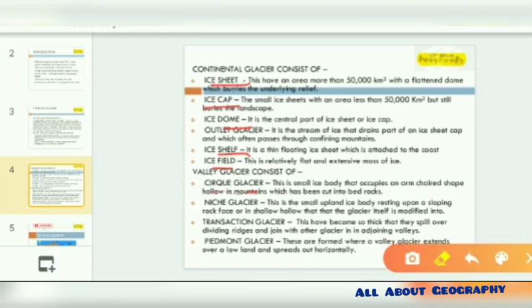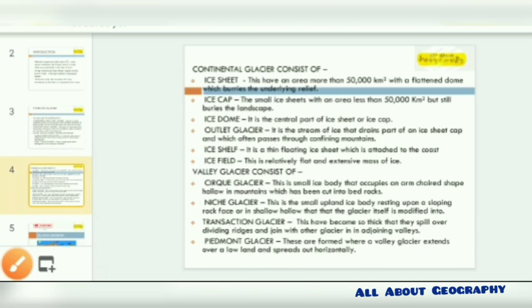While the transition glacier has become so thick that it has spilled over, dividing the ridges and joining over the glaciers and adjoining valleys. And lastly, the Piedmont Glacier. As the name suggests, the Piedmont is basically formed over and extends over the lowlands, and it spreads in a horizontal manner.